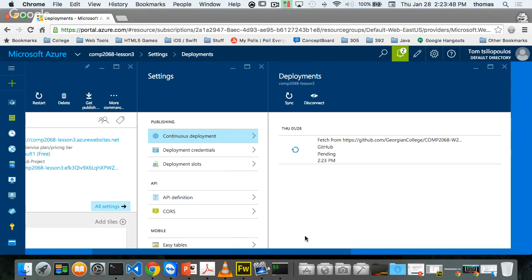After this is the first thing we have to do. The next step in Azure is actually testing our site. We need to test the site, guys. It's deployed, but maybe it doesn't work. Test it, because if it doesn't work properly, you've got to fix it. We've got to find out what the problem is.